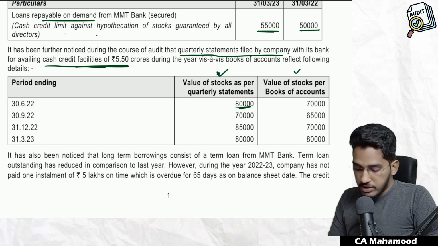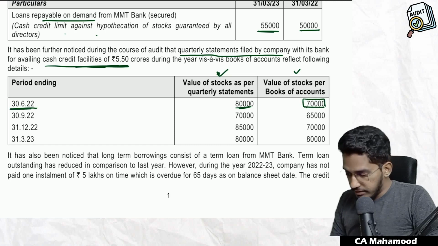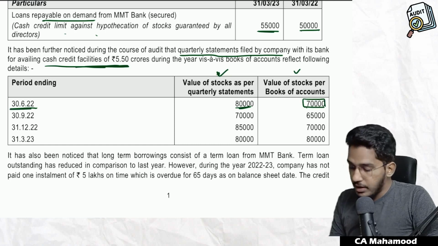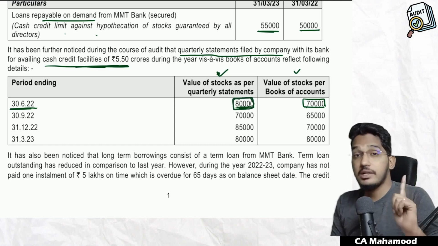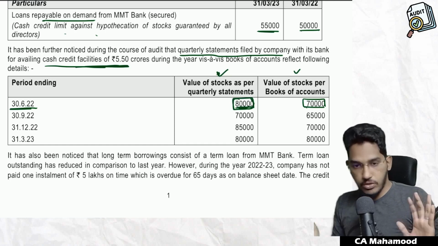So if you see here, for the quarter 30th of June 2022, the actual value of stock as per books of accounts is 70,000. If I'm not wrong, it will be 7 crore rupees. But in the stock statement, whatever they have submitted, they are showing the value of the stock as 8 crore rupees. That means it is more or less equal to fraud only.